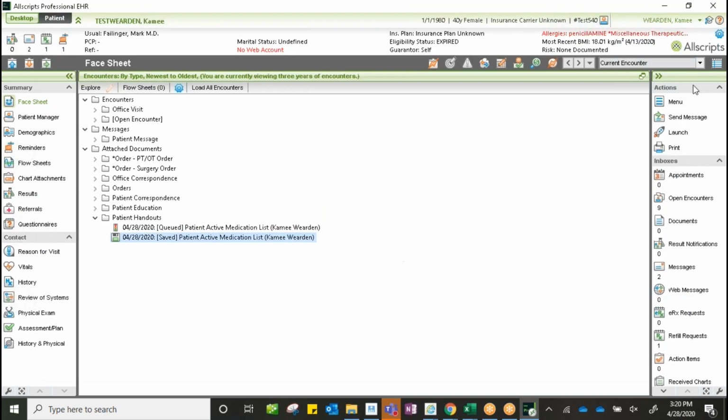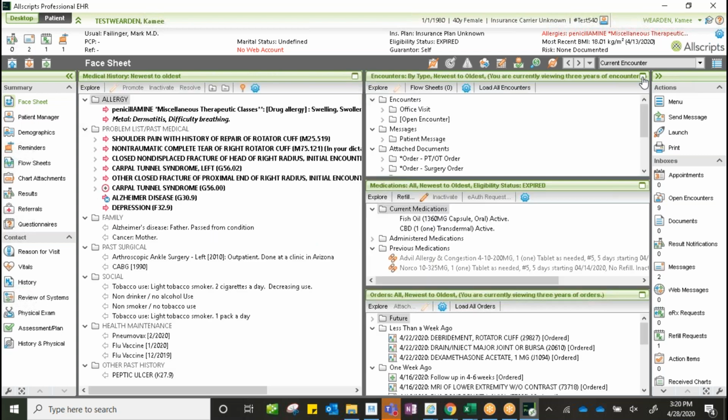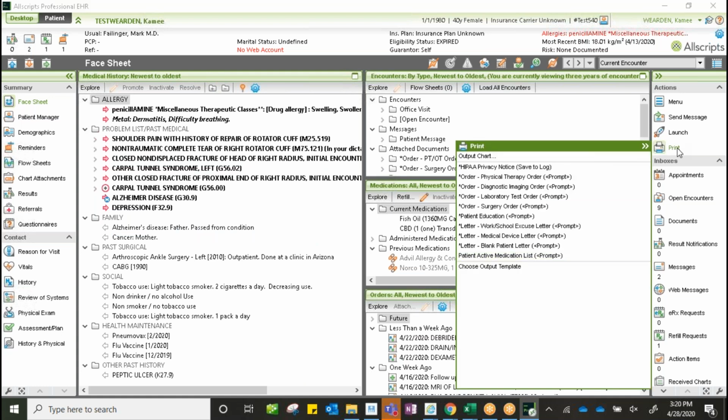So here I am in the patient's chart. I'm going to minimize that so I can go back to the standard view of my face sheet. If we look back at our print options here, we have a choose output template option that I'm going to launch. It's going to take us to all of the output documents, all of the documents that we can generate for the patient's chart. I will tell you that it's an extensive list and we will not use most of them, but there are a couple of things that I do want you to see.